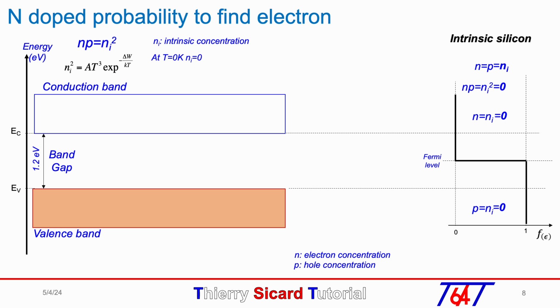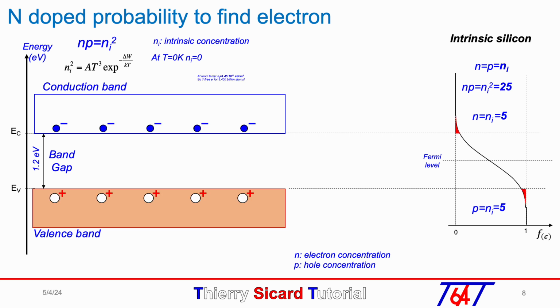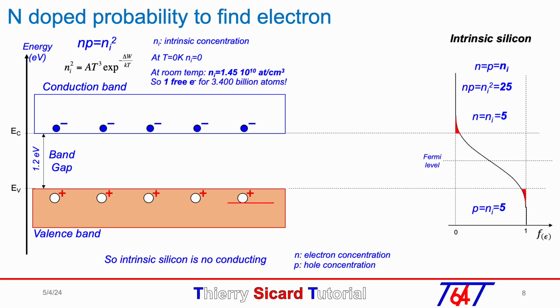To do a visual animation of the electron and hole variation between intrinsic and doped silicon, I set arbitrary Ni equal N equal P equal 5 in an intrinsic silicon, so you can see 5 electrons in the conduction band and 5 holes in the valence band. The rule np equal Ni square gives Ni square equal 25. Even at room temperature, the intrinsic pure silicon is an insulator.